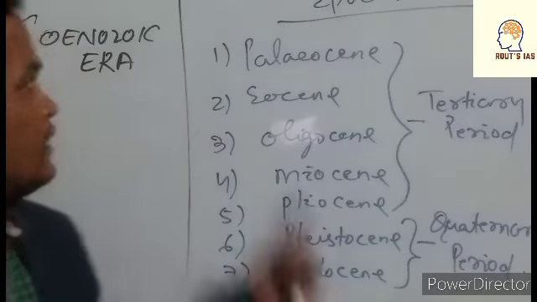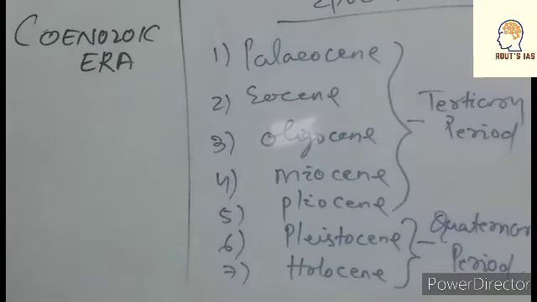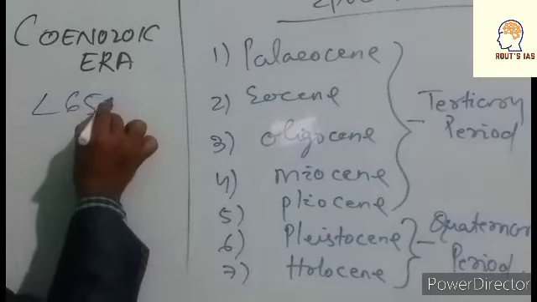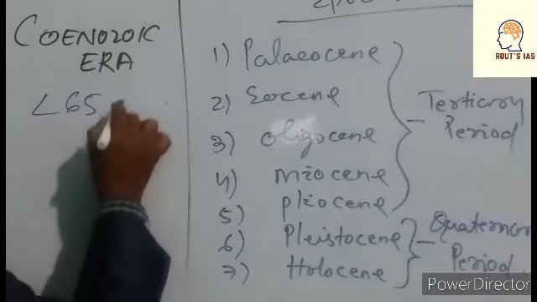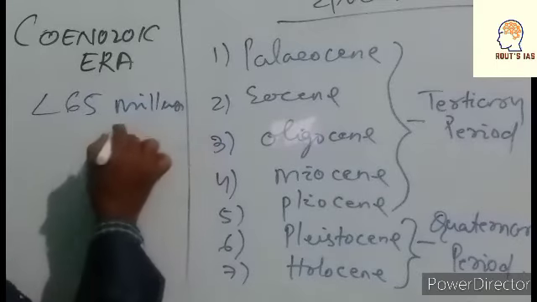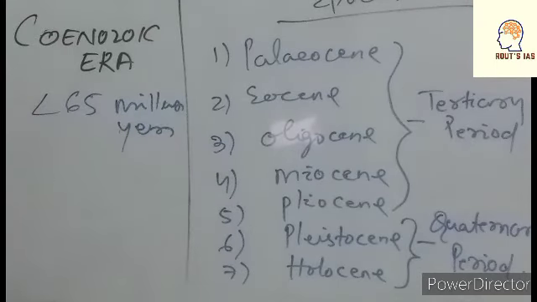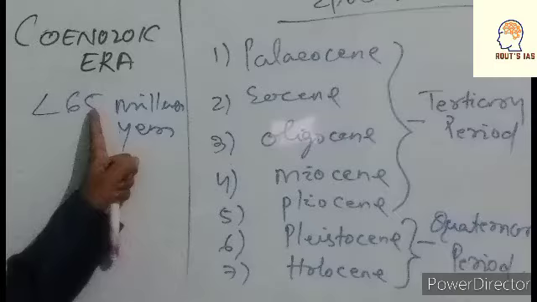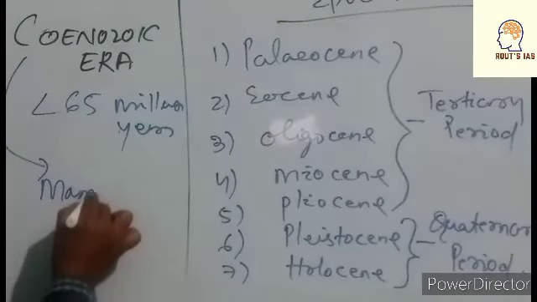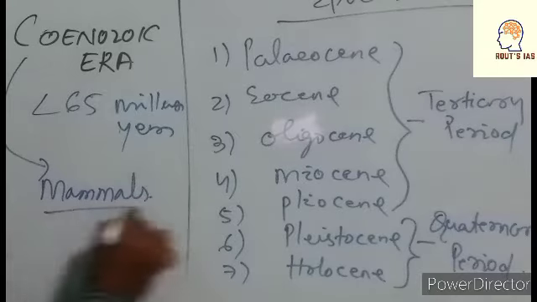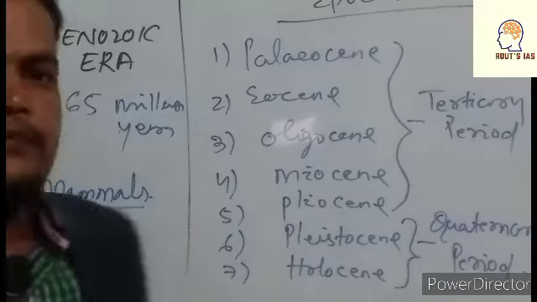Okay. Again speaking, this era belongs to less than 65 million years ago, we can say 60 million years ago. This age is also called the age of mammals. Age of mammals. So it is divided into 7 epochs.